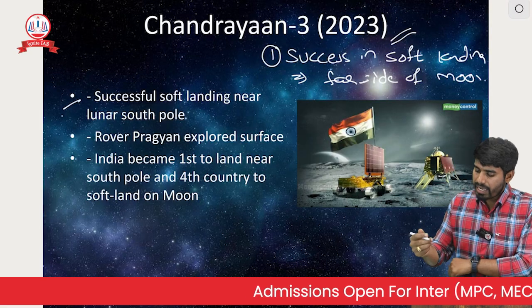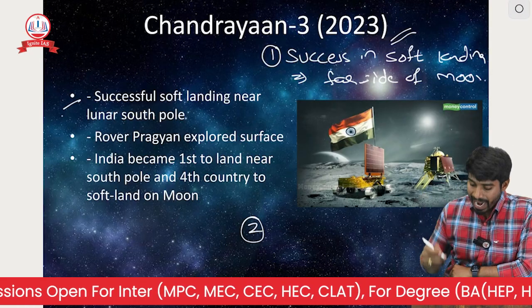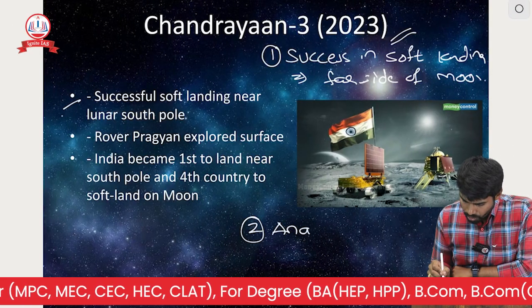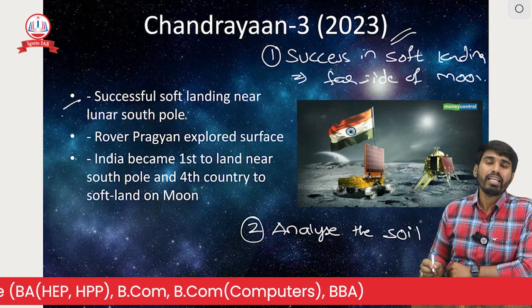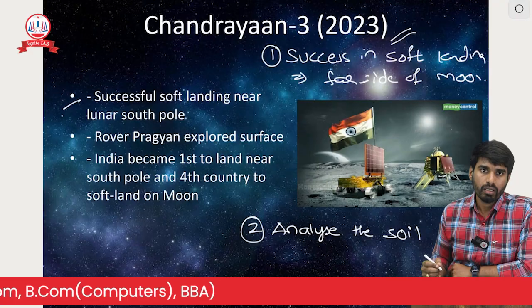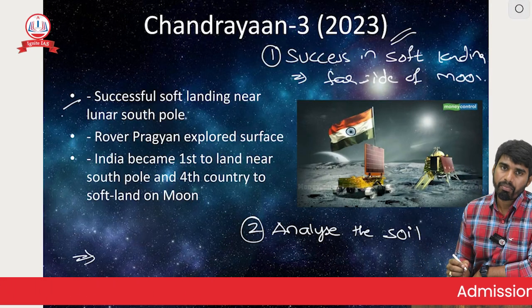The second one, we are going to analyze the soil on the moon surface, with the same lander and the rover.